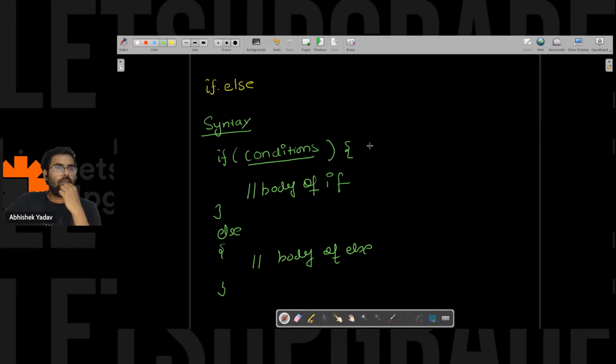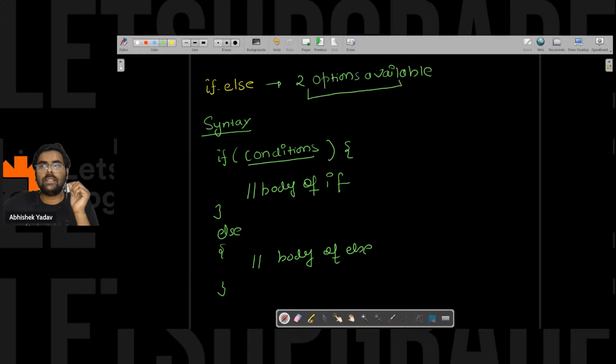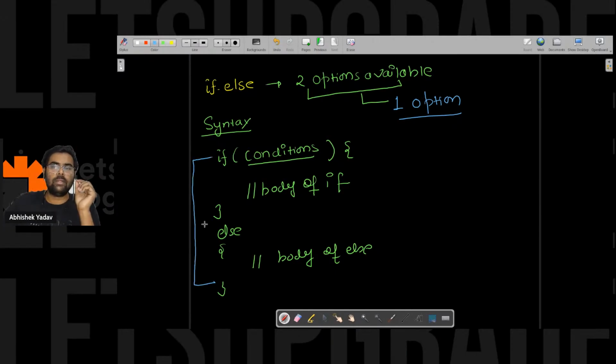For more than one statement, I'm giving a condition, okay? So guys, we can use if else when I have two options available. Very important point: two options available, and among these two options I have to choose only one option. Then I can go with the if else conditional statement, the if else selection statement here.